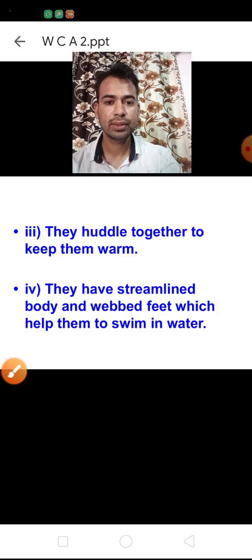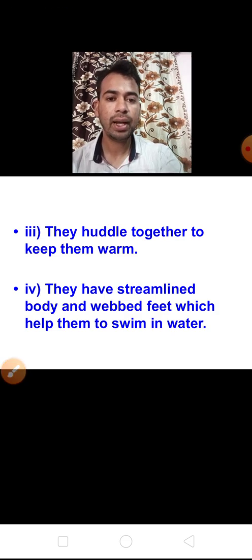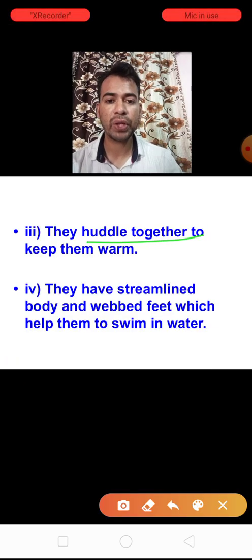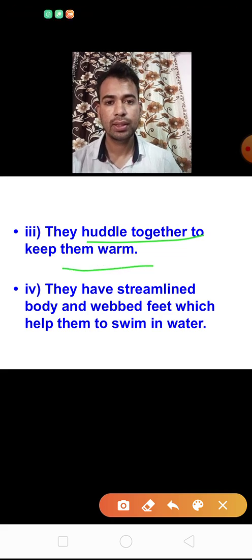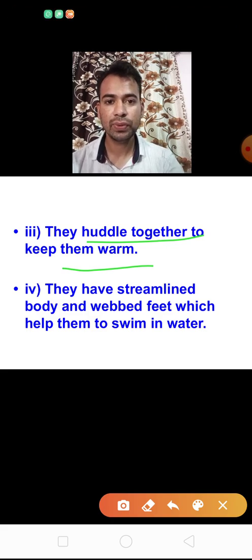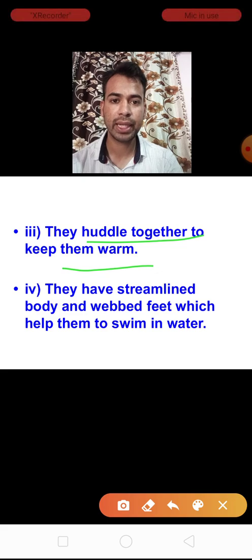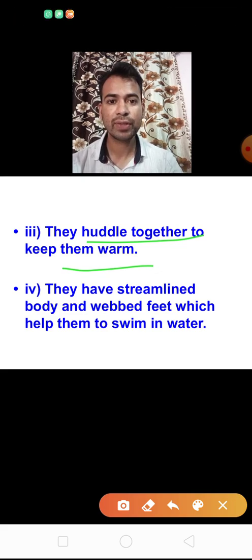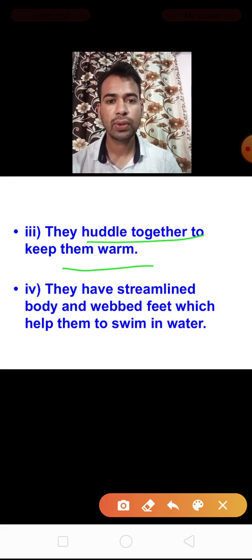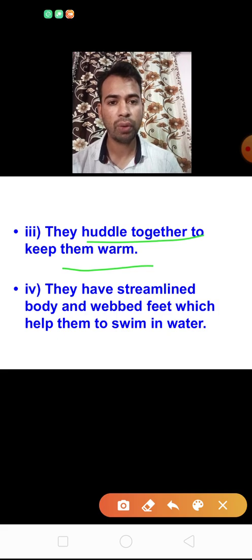Next, number 3, they huddle together to keep their body warm. Okay, so in the exam, if the question arises like why the penguins huddle together, you can give the answer: they huddle together to keep their body warm.